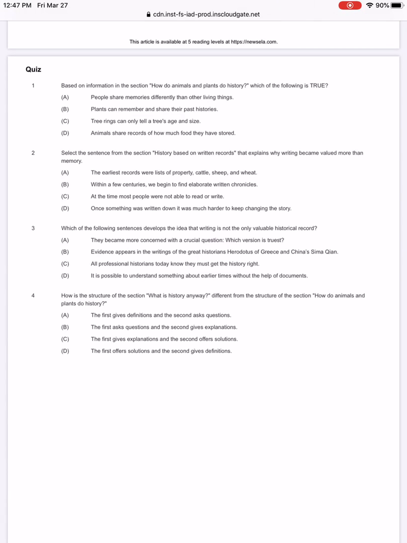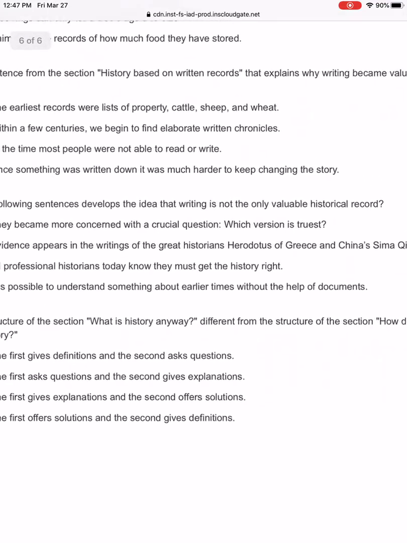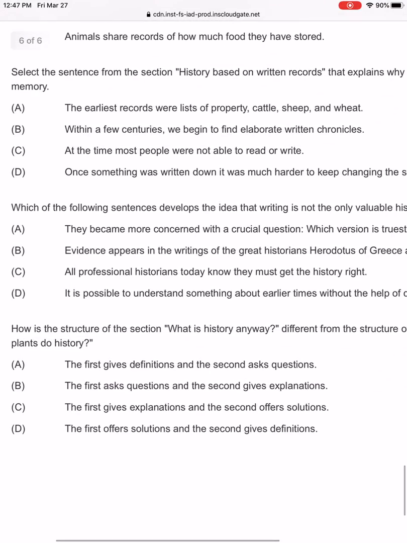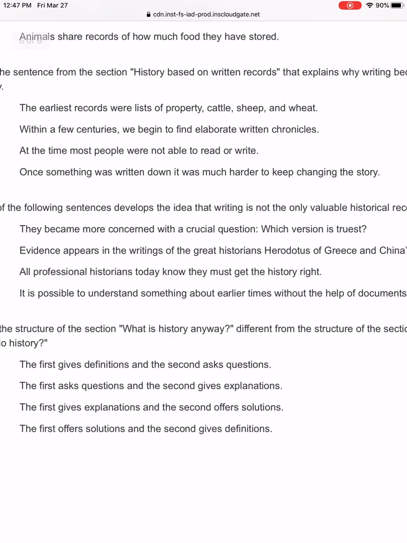All right, halfway there, guys. 3. Which of the following sentences develops the idea that writing is not the only valuable historical context? So we know writing is valuable, right? But which of the following sentences develops the idea that writing is not the only valuable historical context? A. They, being people, became more concerned with the crucial question, what version is the truest? All right.